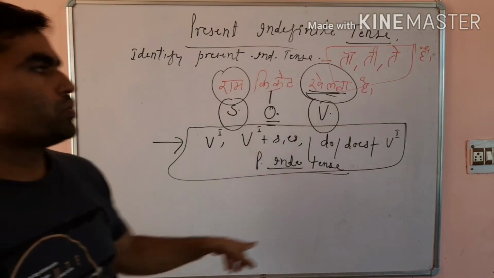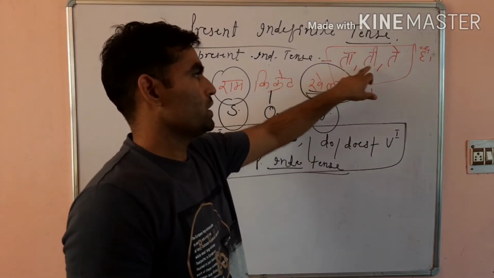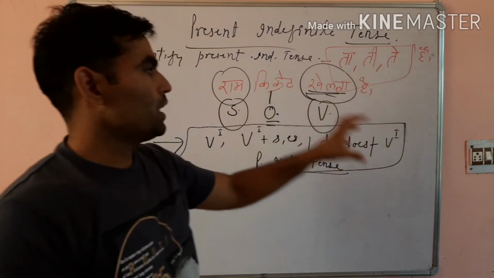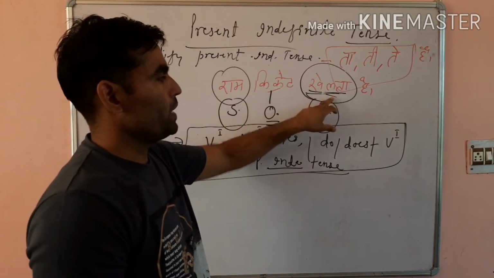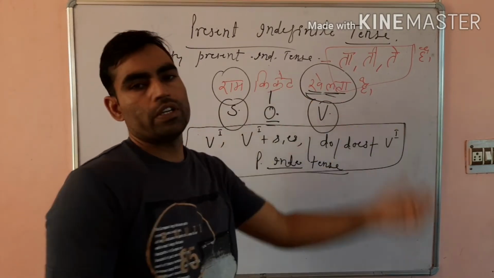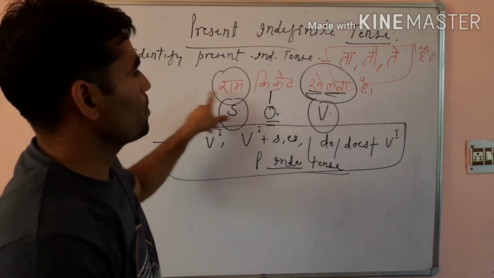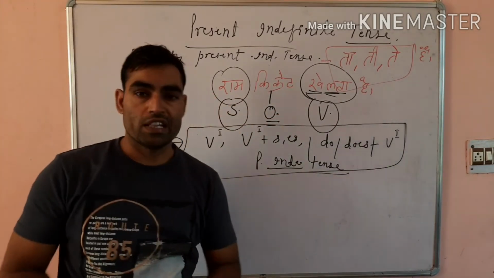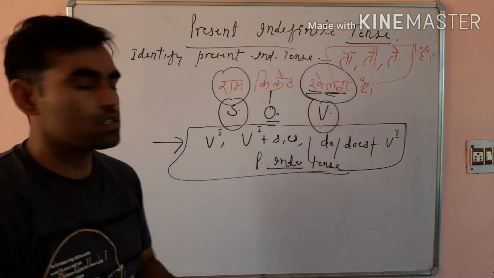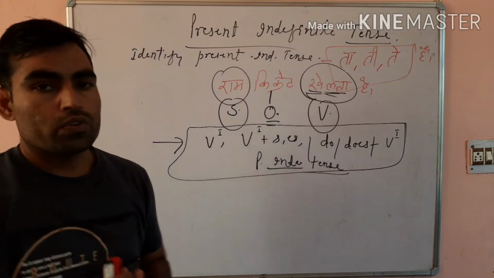In Hindi, you will find ta, ti, te at the end of the verb, because playing is a verb here. Ram plays cricket. As far as the structure of Hindi and English is concerned, there is a lot of difference.